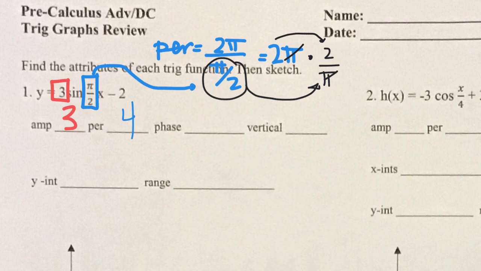Notice there's no parentheses. No parentheses means no phase shift. And notice there is, in fact, a minus 2, which means we have a vertical shift of down 2 units. We'll talk about the y-intercept and the range once we sketch our graph, and we can see what it looks like.